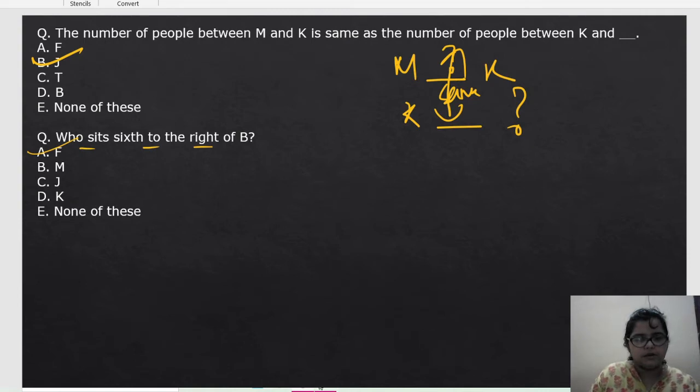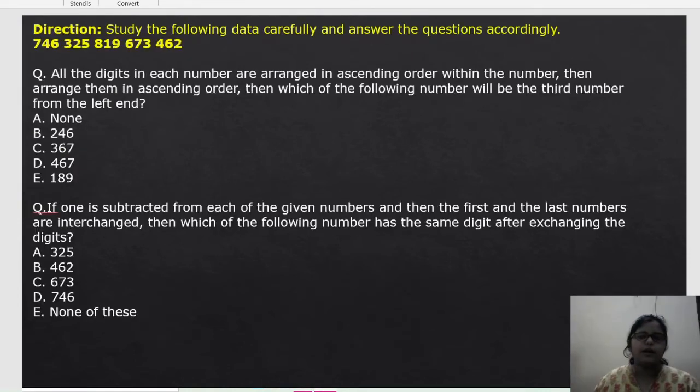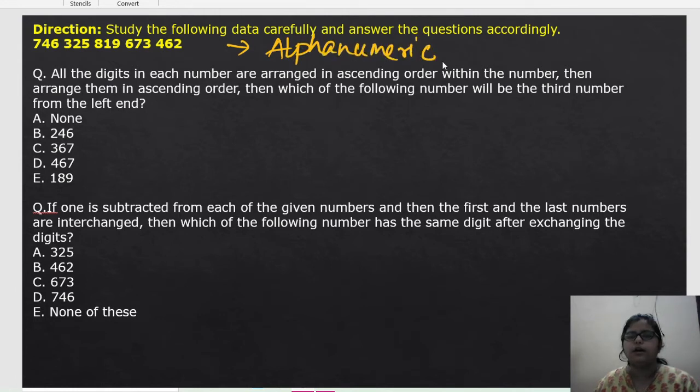Okay. So let's go to the next question. Okay. So next question is what? This one. So direction, study the following data carefully and answer the questions accordingly. Okay. So this type of question is known as alpha numeric based question.